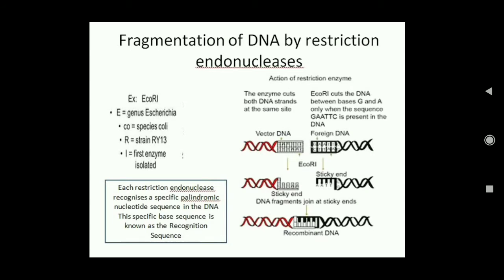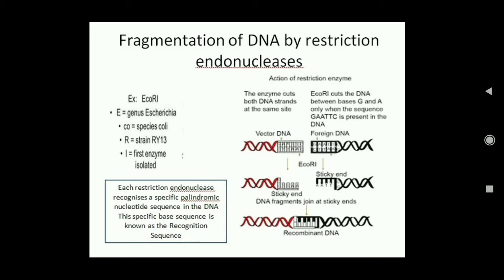Okay, now you can see here how these sticky ends are produced. Mostly in case of biotechnology, generally we use such type of endonucleases which produce sticky ends. And if we use the same endonuclease to cut both the vector DNA and the foreign DNA, then complementary sticky ends are produced, which can be joined easily by using DNA ligase.